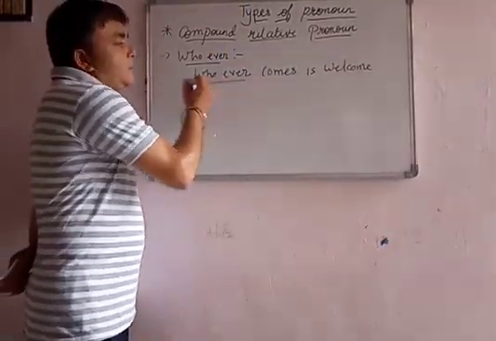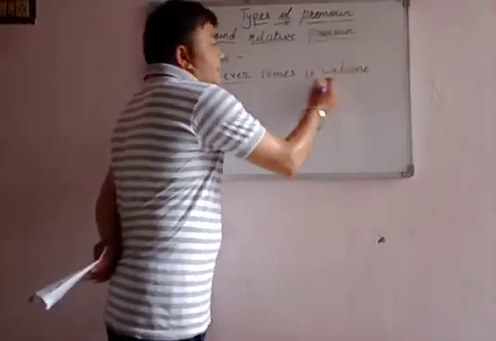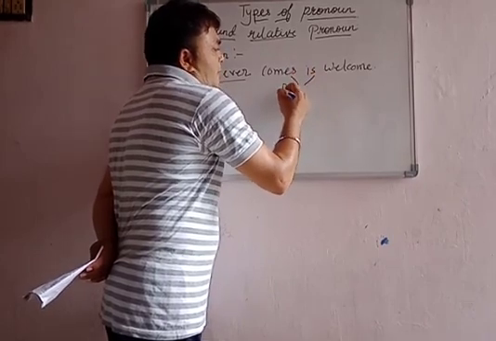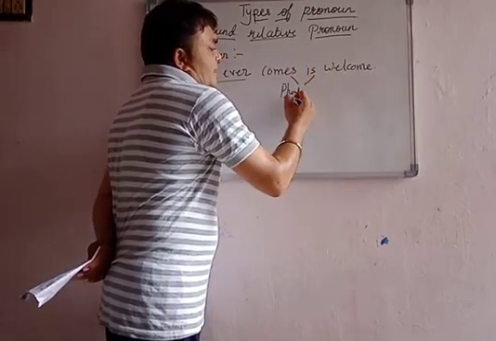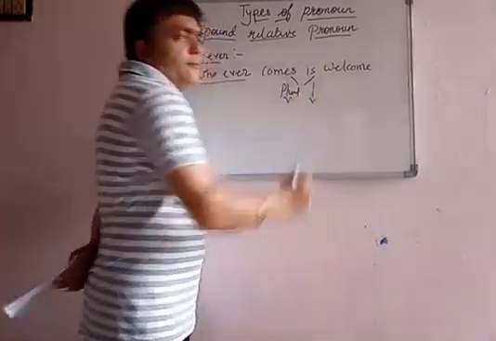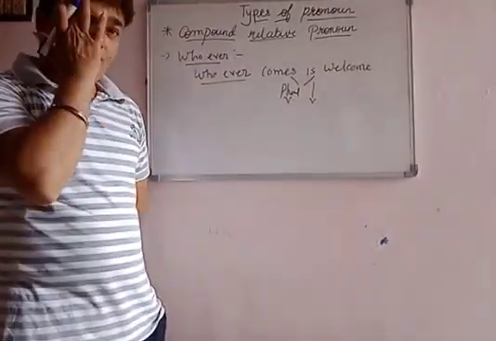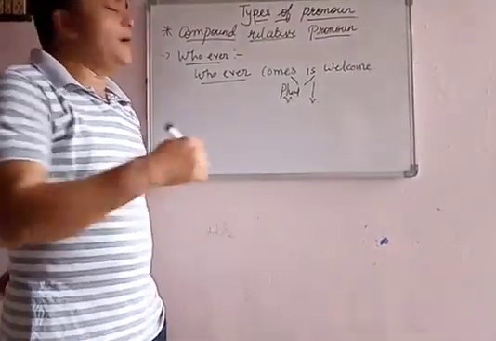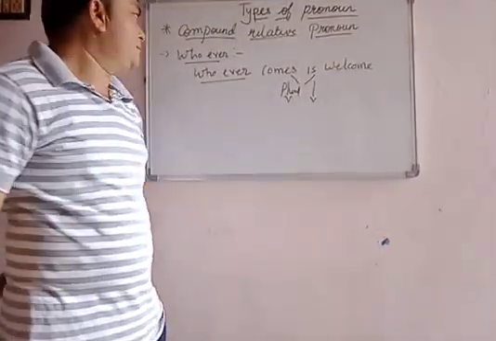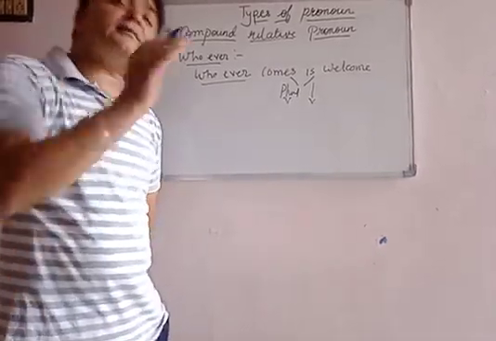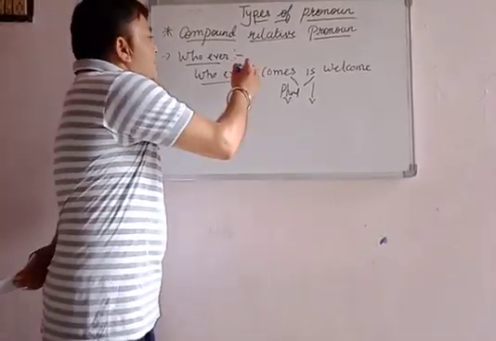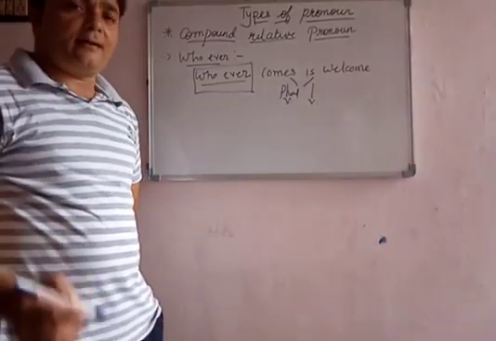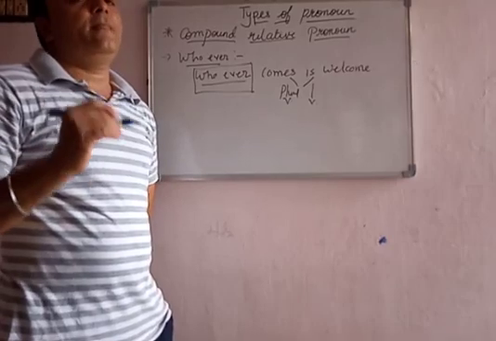This is the pronoun whoever. Comes is used with a singular, not a plural. We can say it is a verb also. Have you gone through this word? We can write whoever came, it will be the past tense. Whoever comes is welcome. So for that, as I told, it is a compound relative pronoun.